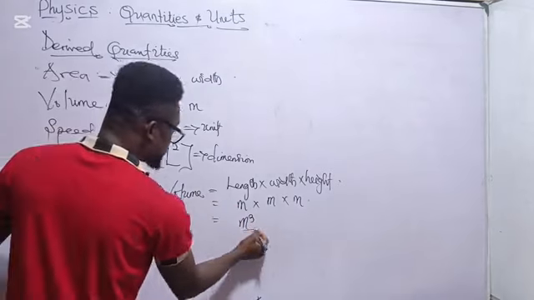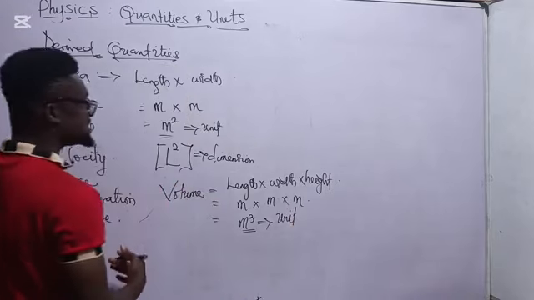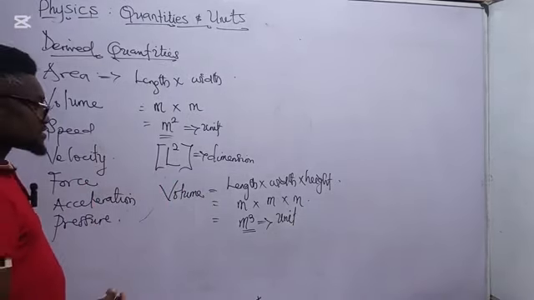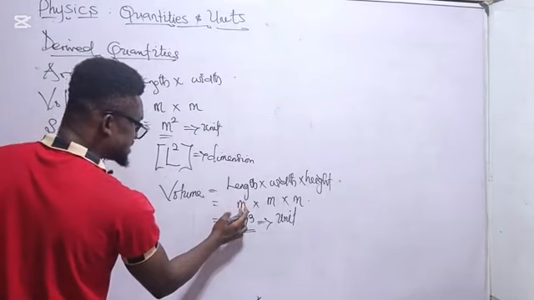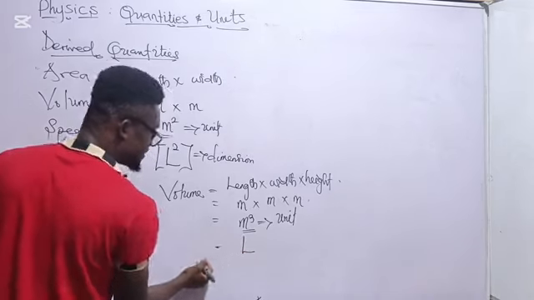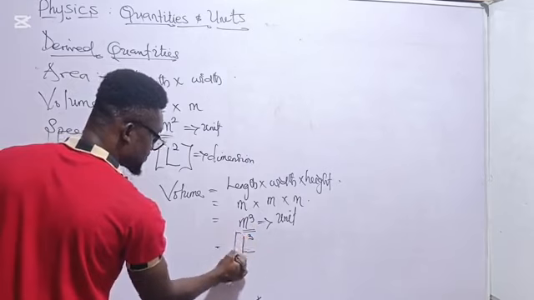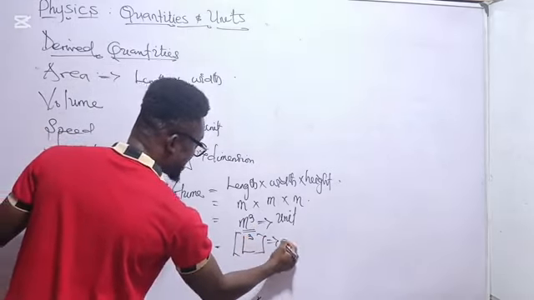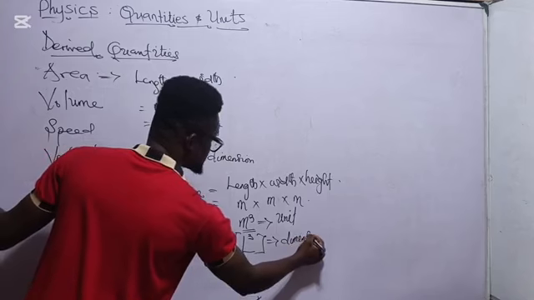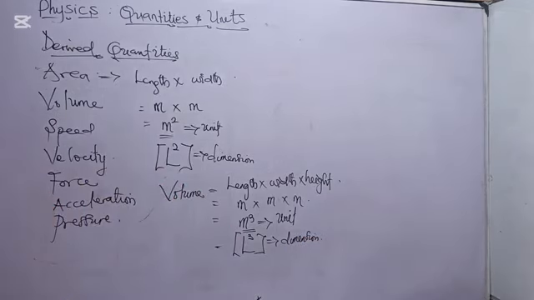Now, this meter cube is a unit known as a derived unit. Now, when you take the L, the dimension of meter is L. Now, meter cube, now we have L cube. Now, this gives the dimension of volume.